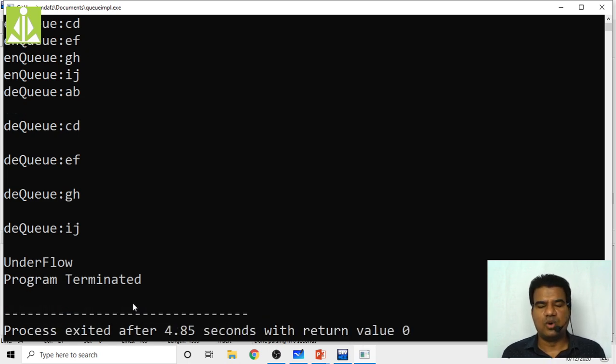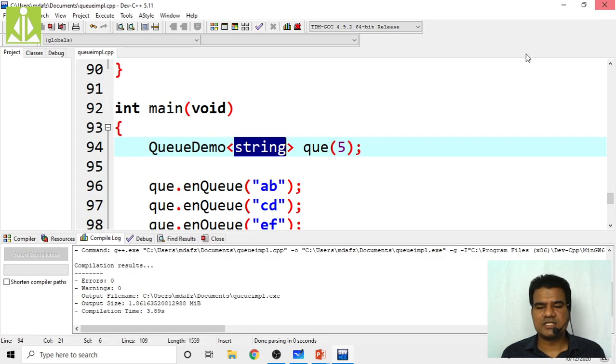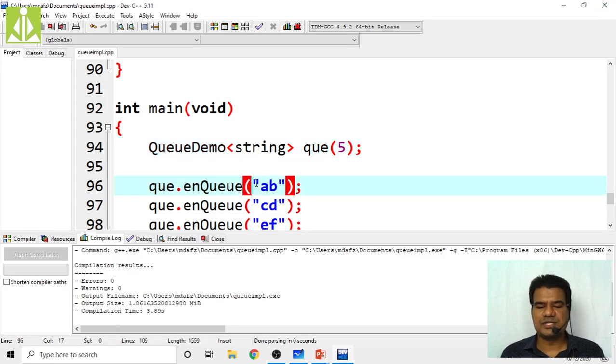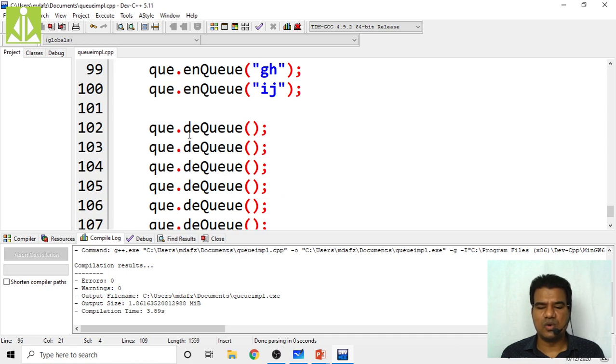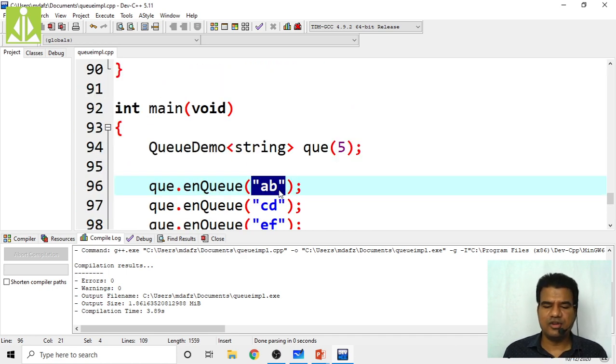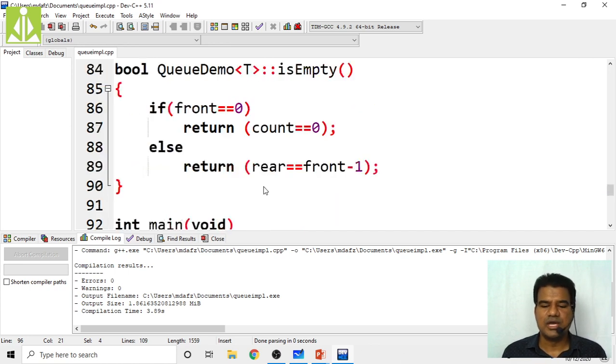So like this. Hopefully you understood this complete concept. We have discussed the examples, as well as we have seen the implementation in C++. The coding is very simple. Okay, so now I will explain how an enqueue operation will be performed and how a dequeue operation will be performed. Whenever you are calling the enqueue for the first time, this AB will be transferred like a template value from here to here.